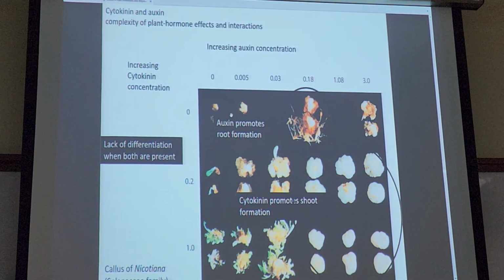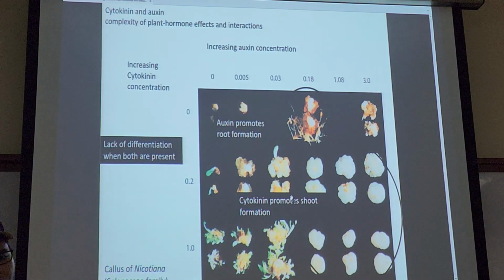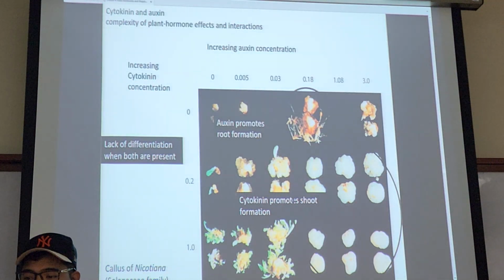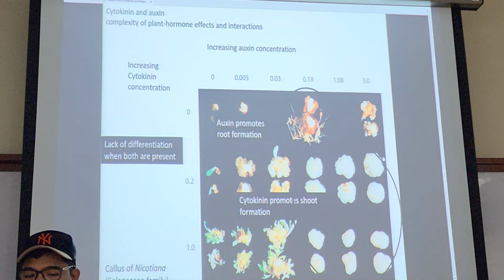You can see that there's a lot happening here depending on the concentration combination. At high concentration of auxin and high concentration of cytokinin, pretty much it's the callus.